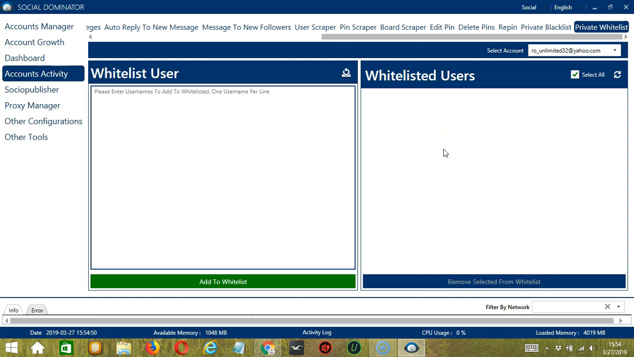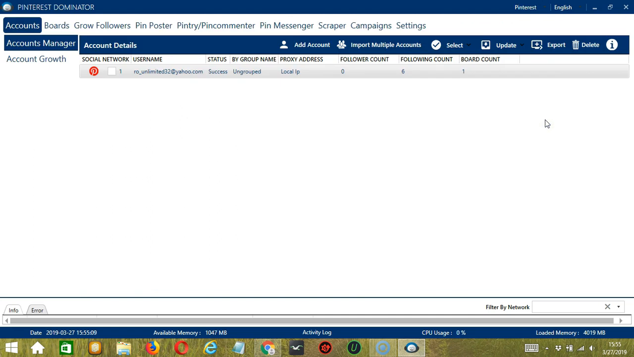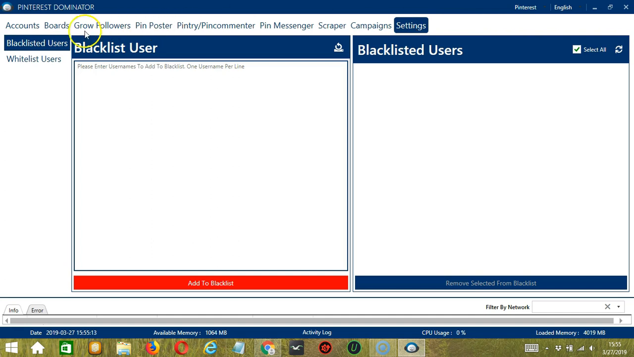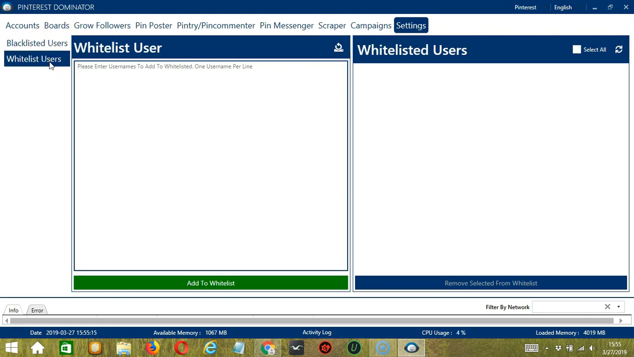Now let me show you another option in automating private whitelist on Pinterest using Socinator. This one allows us to create campaigns, which is perfect for multiple accounts. To start, let's go to the upper right corner of the app and click the Social drop-down button and select Pinterest. This will take us to the Accounts tab. Let's switch to the Settings tab and select Whitelist Users on the left side of the app.